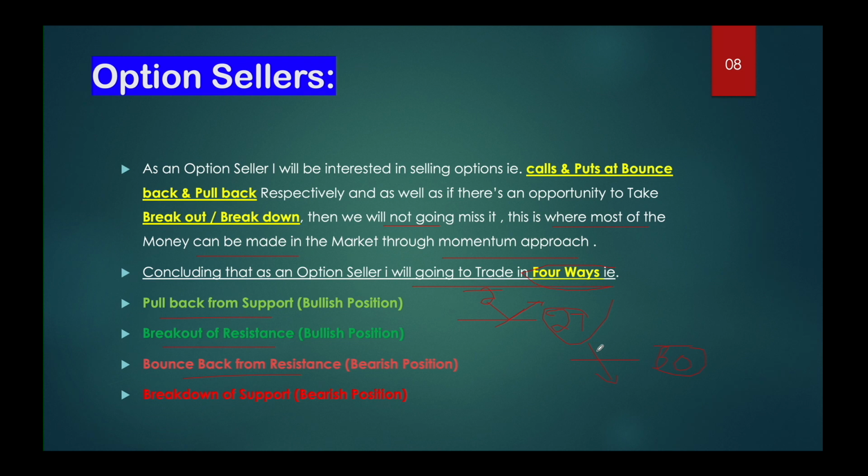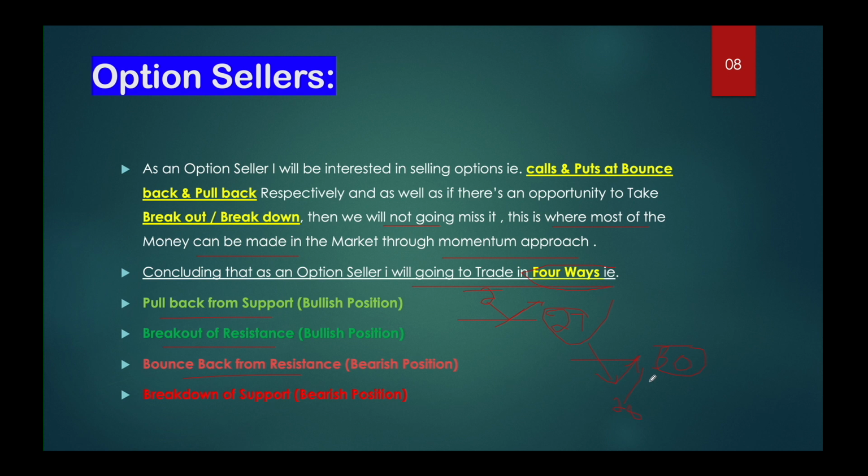When the price breaks down below 30, it now acts as resistance and gives a bounce back towards 30. From 28 to 30, the price is going upside. This is what we call a bounce back.